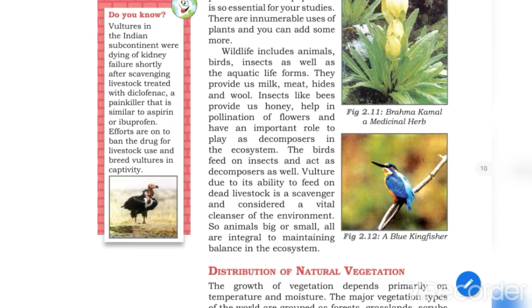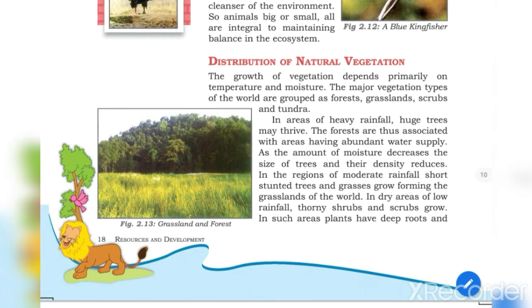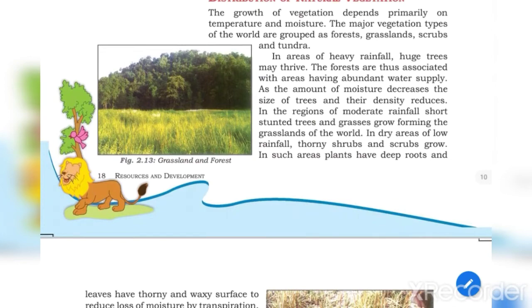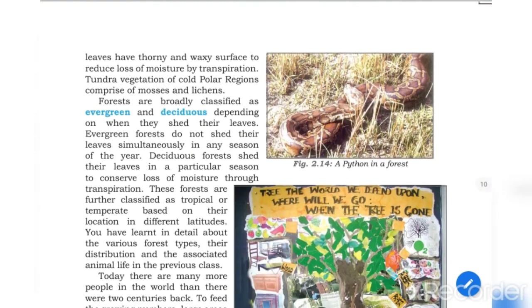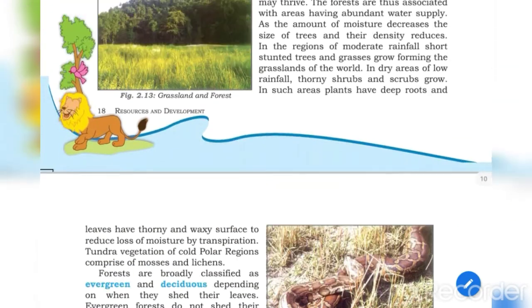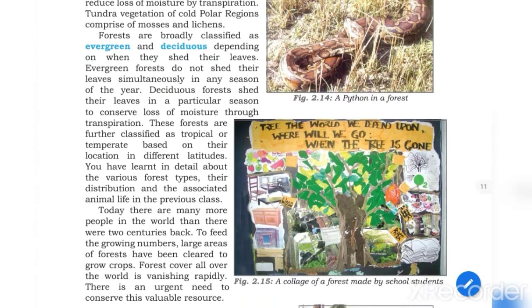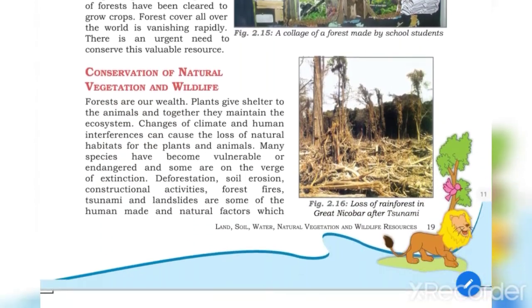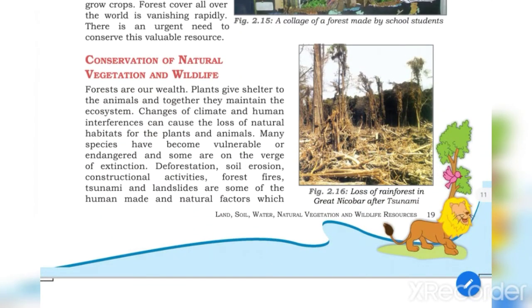Natural vegetation is referred to as flora, and wildlife is referred to as fauna of any place. So when we are talking about flora and fauna, we mean natural vegetation and wildlife. Now students, what I have earlier explained is that they have given the distribution of natural vegetation, meaning first they have given the types of natural vegetation: forest, shrubs, grassland, and different types. Now the most important topic is conservation of natural vegetation and wildlife.